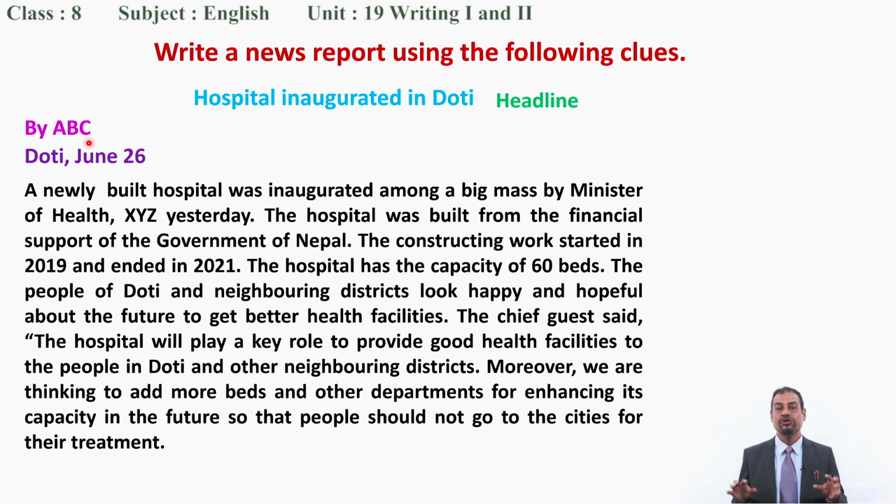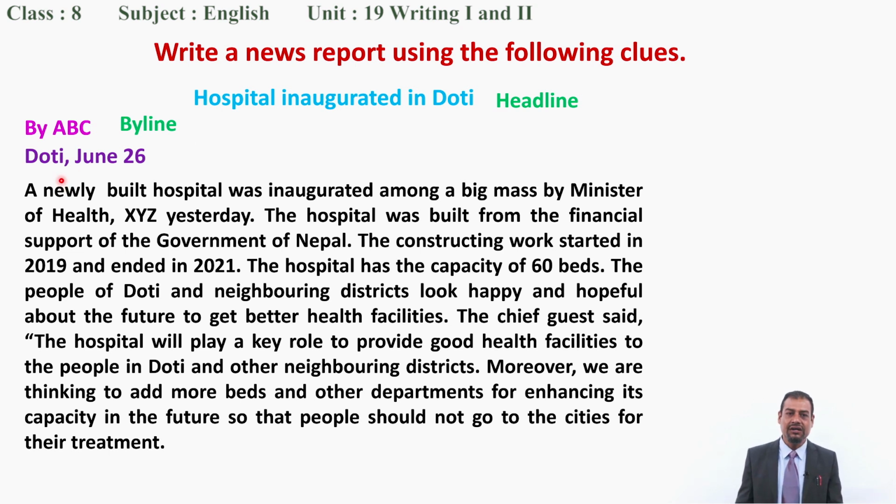Now after that, don't forget, here is by ABC. It means the source of the news report. It can be a person, sometimes it can be the correspondent of the particular media house. So here I am writing ABC. And if you write this news report, you can write your name. By, you can write your name. And what do we call it technically? Can you tell me? Yes, you can say byline, okay? So source of the news, person who writes this news, byline. Don't forget it. Please write these things in your exercise book.